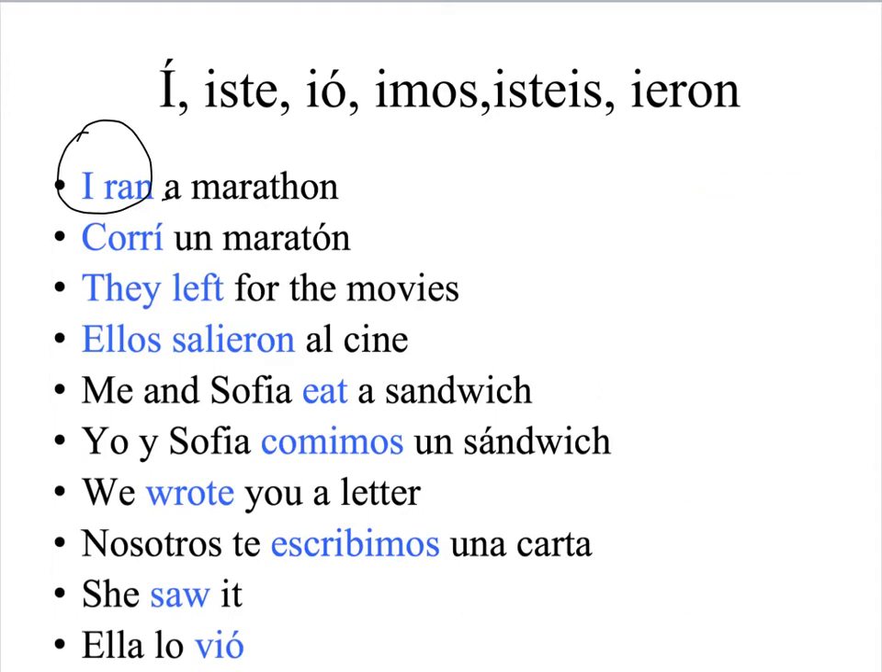What you do is you remove the ER from the verb correr and add the letter í. And that way you will make this verb into the preterite. So now the verb is saying, I ran. Here we have, they left for the movies. And the way to say they left for the movies is ellos salieron al cine. And notice again, when you put the ending ieron, you're making it they left.